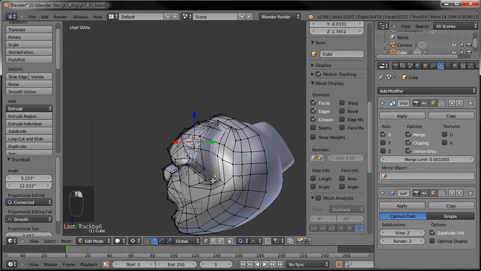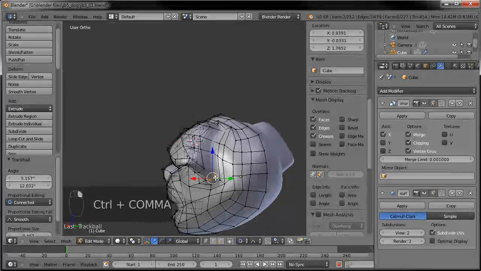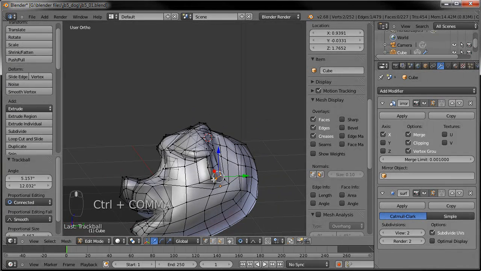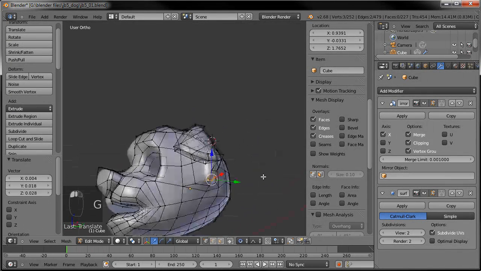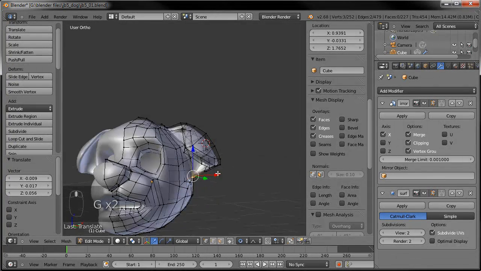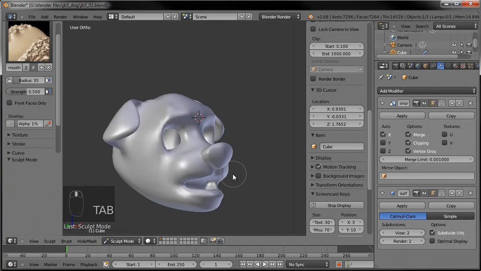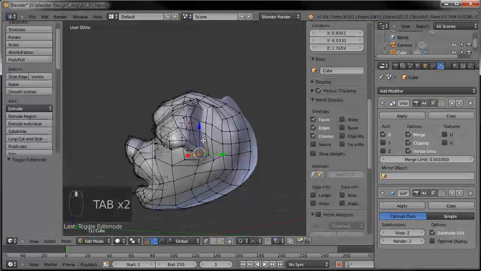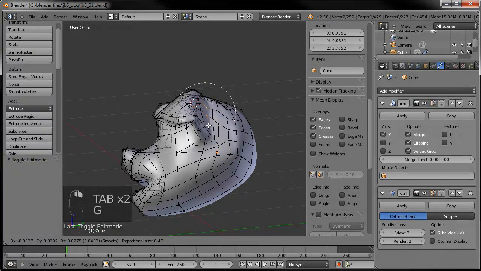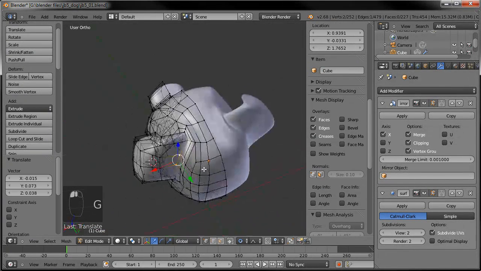Okay, and we'll grab the bottoms of it there and go ahead and Ctrl-comma back to rotate around the selection rather than the 3D cursor. So just drag that up a little bit. You can see it's starting to look like a puppy dog. Alright. So let's grab that, drag that, smooth that back out a little bit.